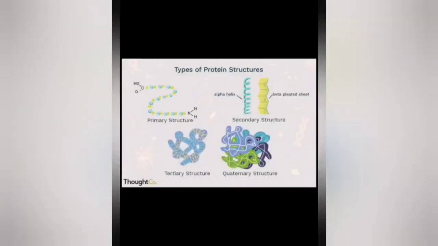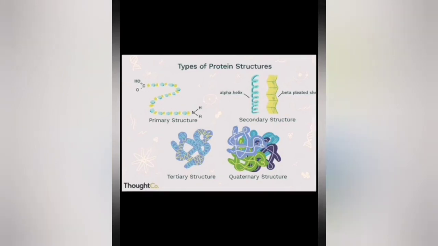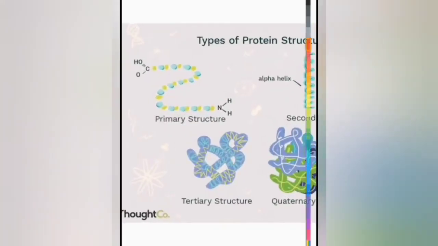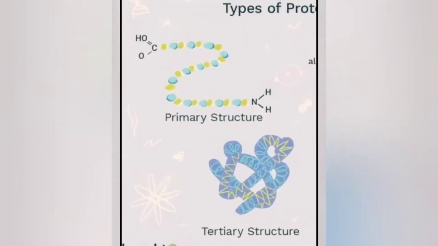In this picture you can see the different complexities of the structure of proteins, but before going into the complexities, let me tell you that each protein is made up of many amino acids linked through peptide bonds. So we can call a protein a polymer of amino acids. Suppose this is one amino acid, A, linked to another amino acid by a peptide bond.